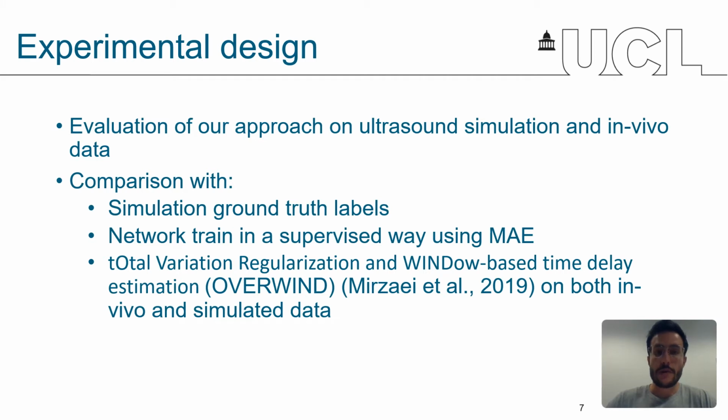The performance of our method was assessed using two different experiments. The first experiment involved training our model on ultrasound simulation and comparing the results with three other strain predictions. This included the ground truth strain labels obtained from finite element methods. And we also wanted to compare our unsupervised training strategy with a supervised one. Therefore, we used the same network architecture as in our method, but we trained it with a supervised loss function. This loss function corresponds to the mean absolute difference between the network's strain prediction and its ground truth label.